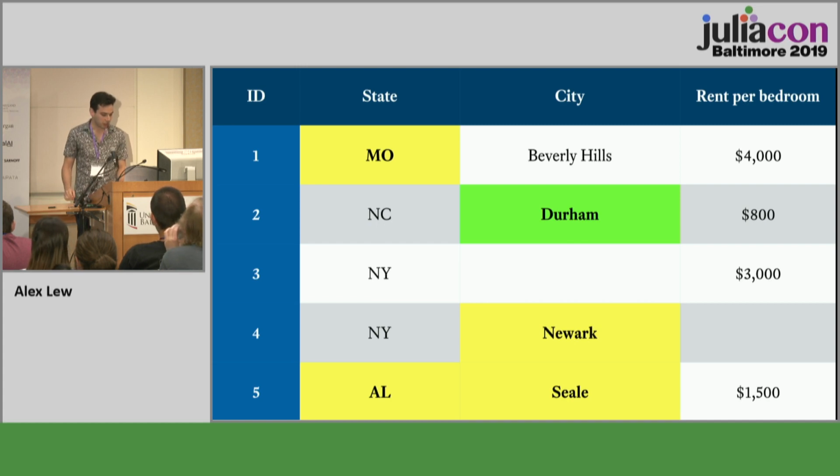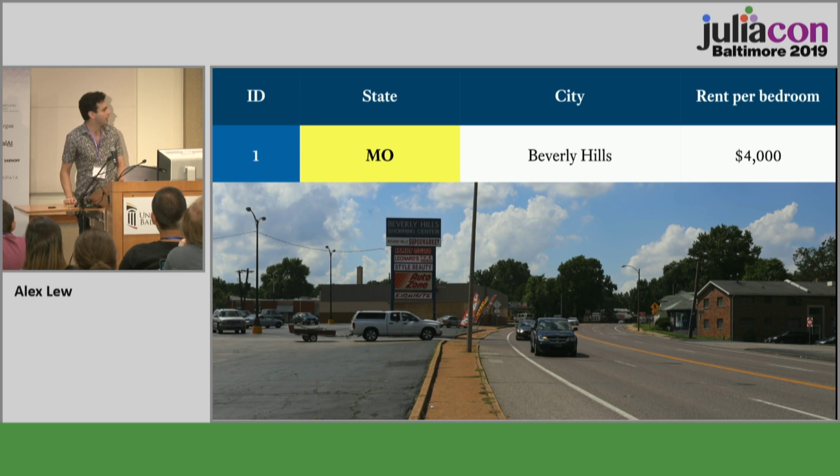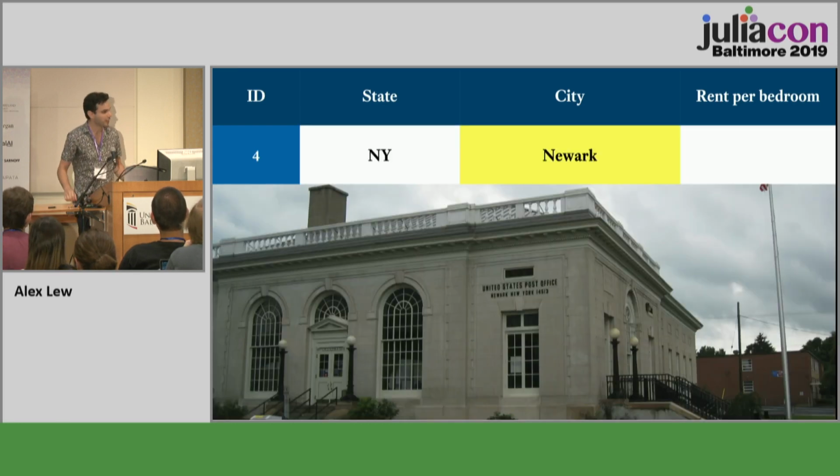So what went wrong here? Well, it didn't actually do anything wrong per se. There is a Beverly Hills, Missouri. It's just not the type of place where you'd expect to pay $4,000 per bedroom for your rent. And there is a Newark, New York. It has this one post office that serves all 8,000 of its residents, or it might be 4,000. And so even though it could have been Newark that the user was trying to type, we'd probably bet on it being New York, given that we're in New York State. And if we assume that our users come at random from the population, there's thousands of times bigger chance that they came from New York City than from Newark, New York.